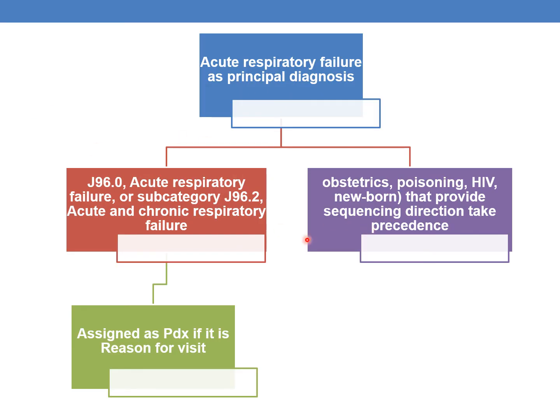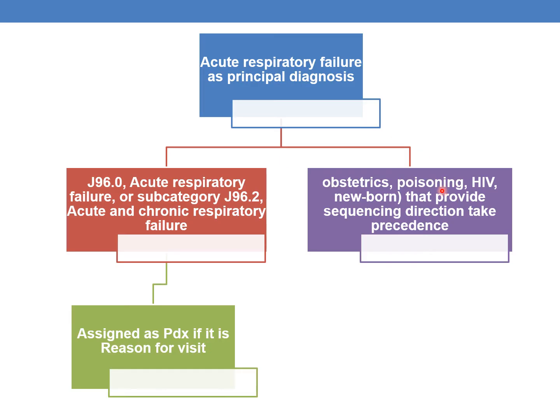First, coming to acute respiratory failure as principal diagnosis. So there are two scenarios here. First is acute respiratory failure, which comes under the category J96.0 or J96.2, which is acute and chronic respiratory failure. It can be assigned as a PDX whenever that is the reason for visit. In simple words, whenever acute respiratory failure or chronic respiratory failure is the reason for visit or reason for admission, then only you need to code acute respiratory failure as PDX.